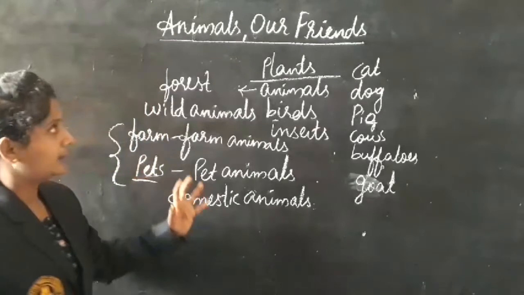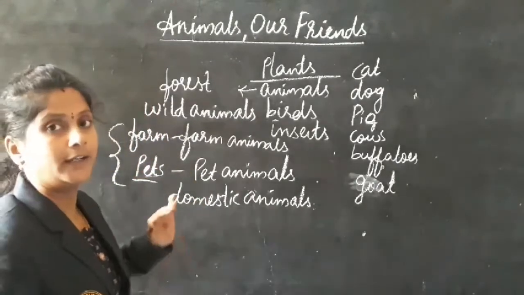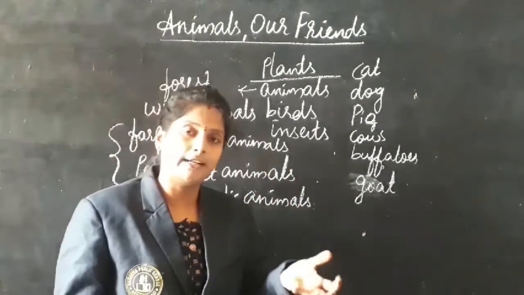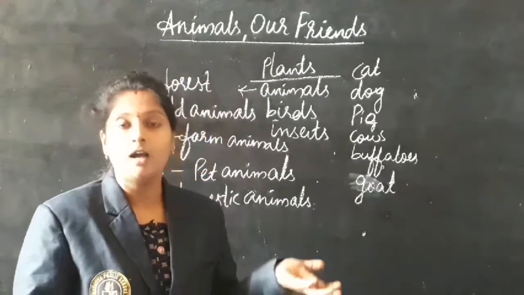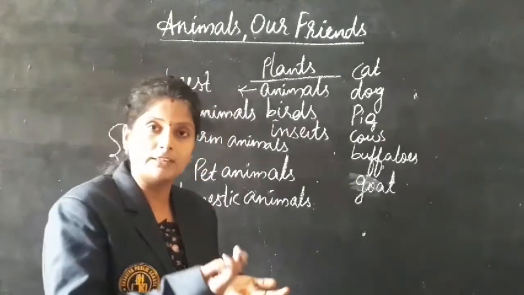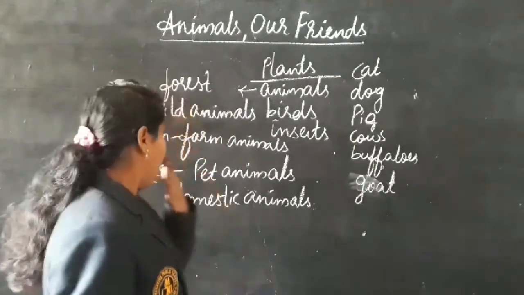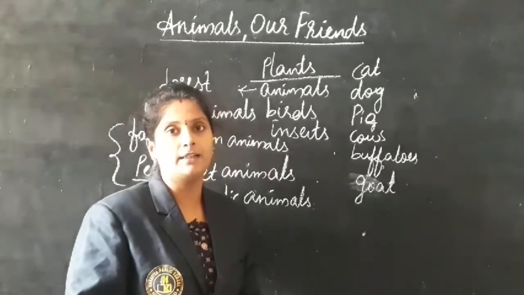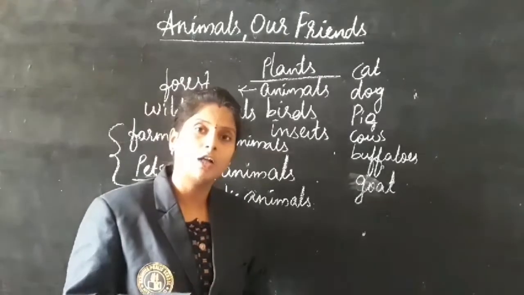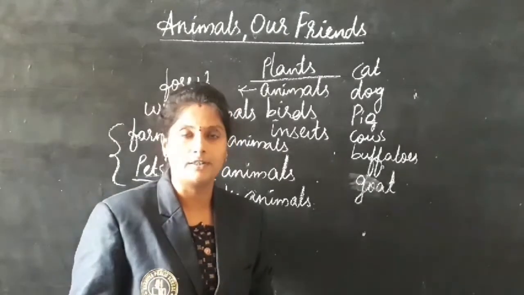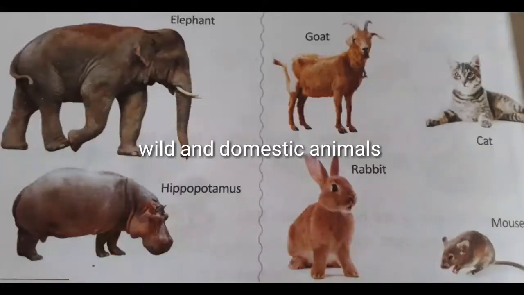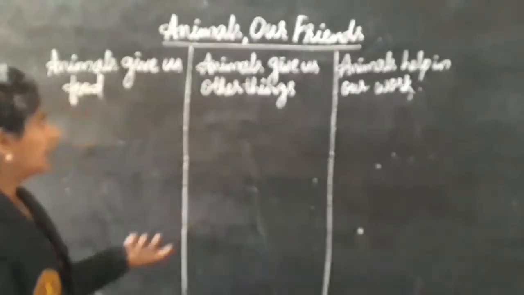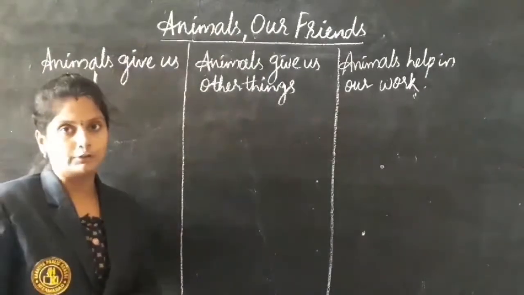So this is about the animals, and how we are getting things from the plants, how the plants are useful to us. In the same way, animals are also helping us in many ways. What are those? We will be seeing now. Coming to the uses of animals: how animals are useful to us.